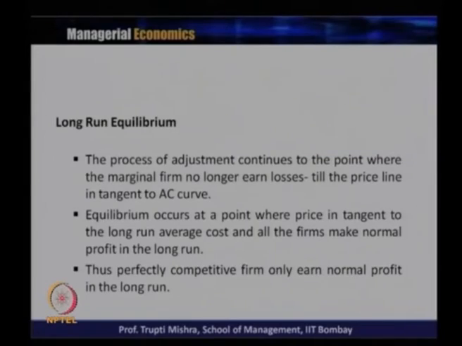So equilibrium occurs at a point where price is tangent to the long run average cost curve and all the firms just earn the normal profit. So whether you take the case of supernormal profit or the case of supernormal loss, this is not going to continue in the long run, at least in the perfectly competitive market structure, which has a significant feature of free entry and free exit.